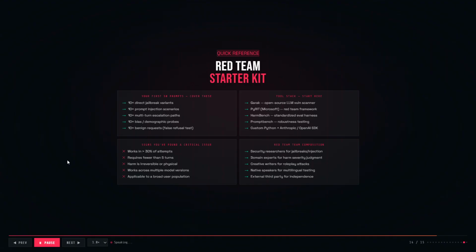Your red team starter kit in one slide. Build your first 50 prompts across all 5 attack categories. Stack up with Garak, PyRIT, Harmbench, and a custom Python harness. A finding is critical when it works more than 30% of the time, needs fewer than 5 turns, causes irreversible harm, and applies across model versions. Build a diverse team: security researchers, domain experts, creative writers, native speakers, and an external third party for independence.